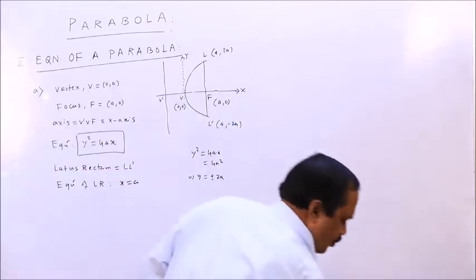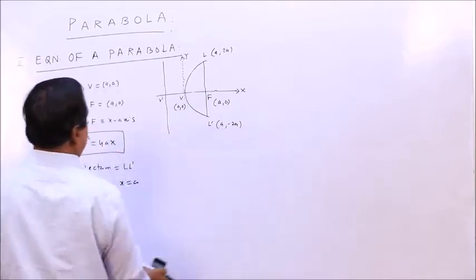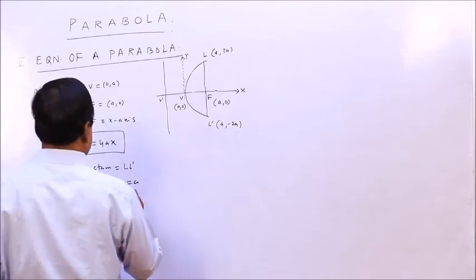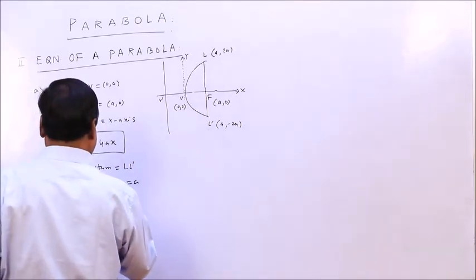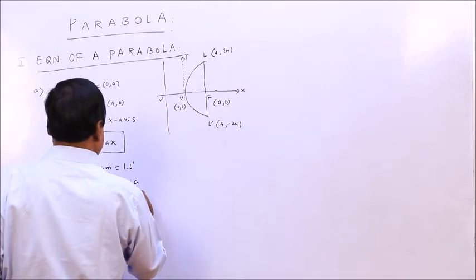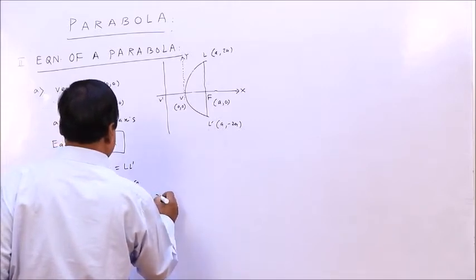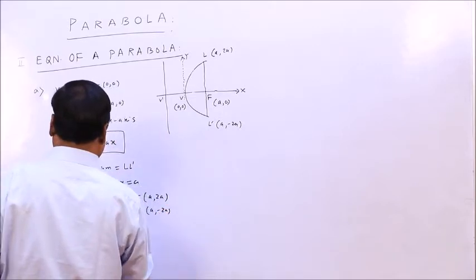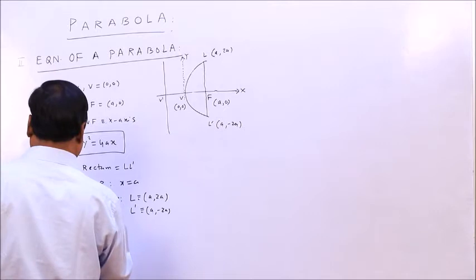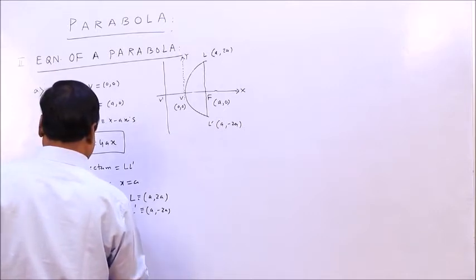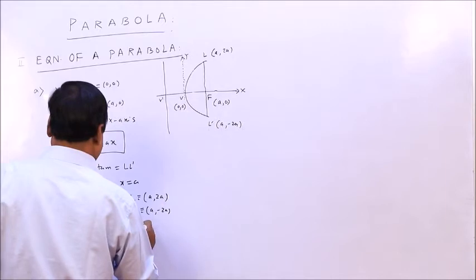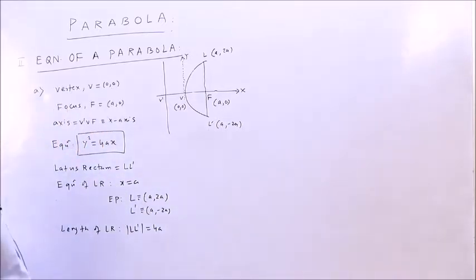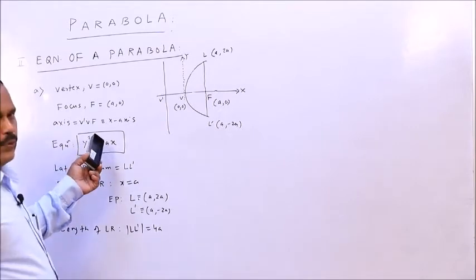So the endpoints: L is (a, 2a), L dash is (a, minus 2a). The length of the latus rectum, that is LL dash, is 4a. Alright. But how did you get this?